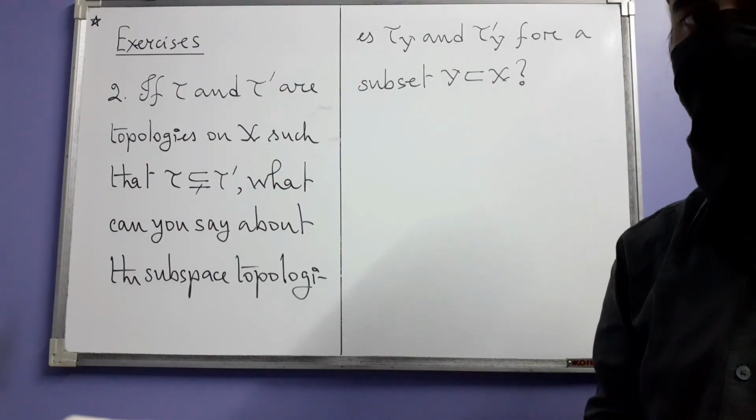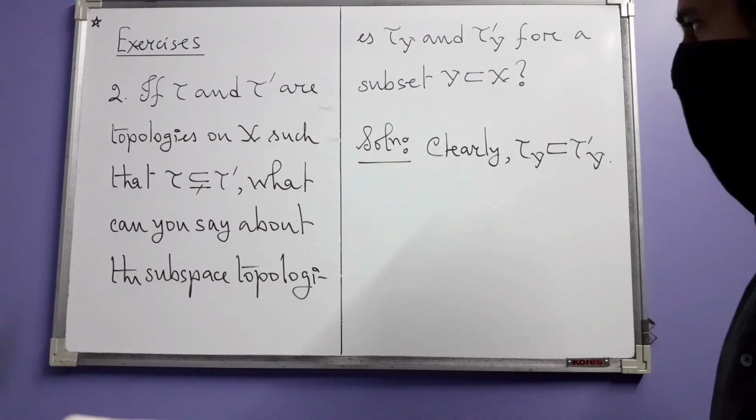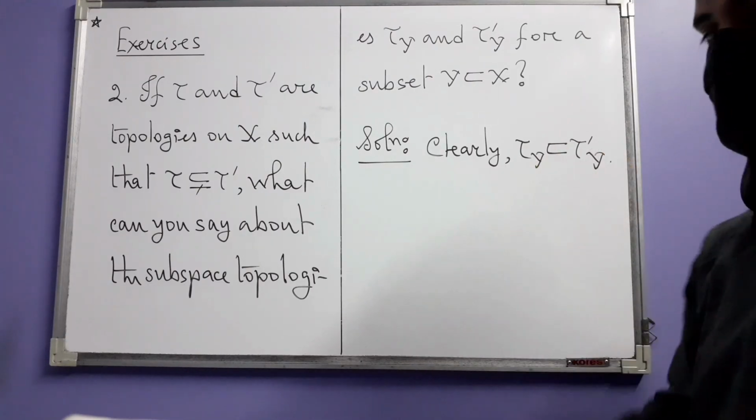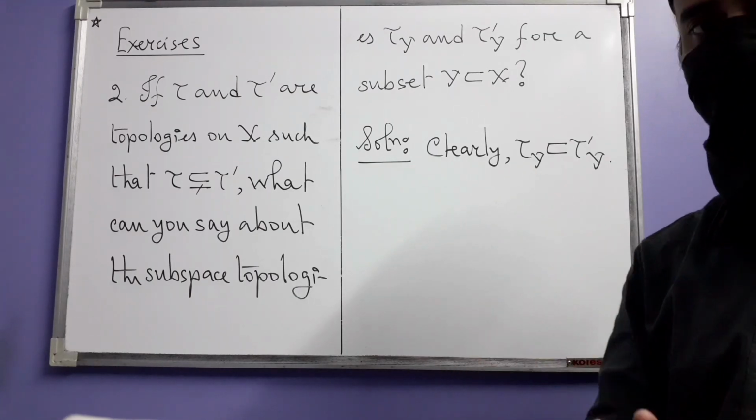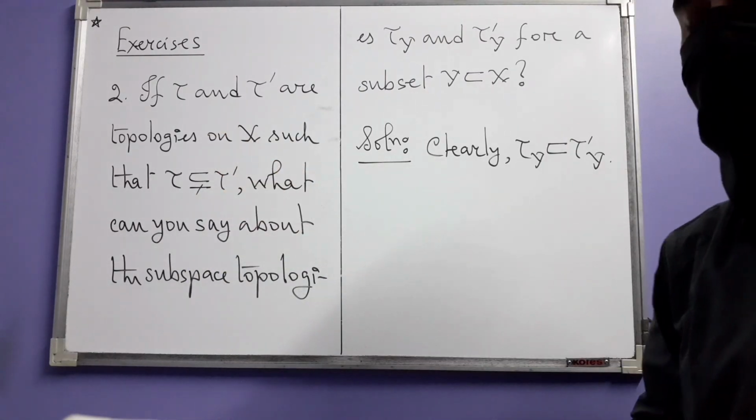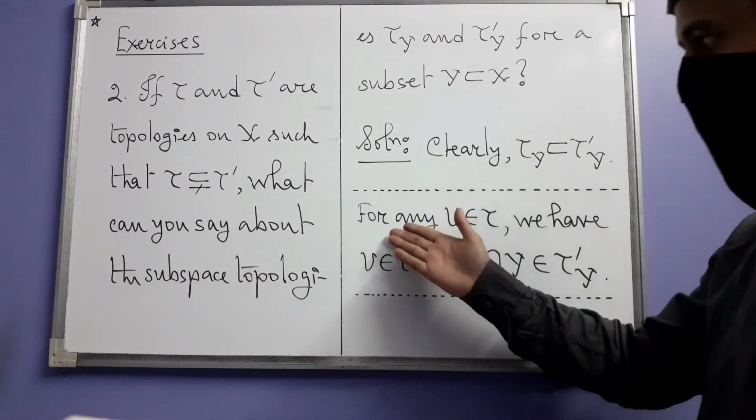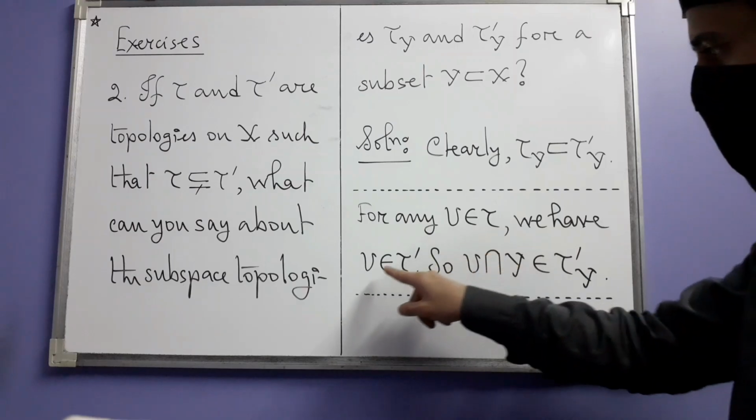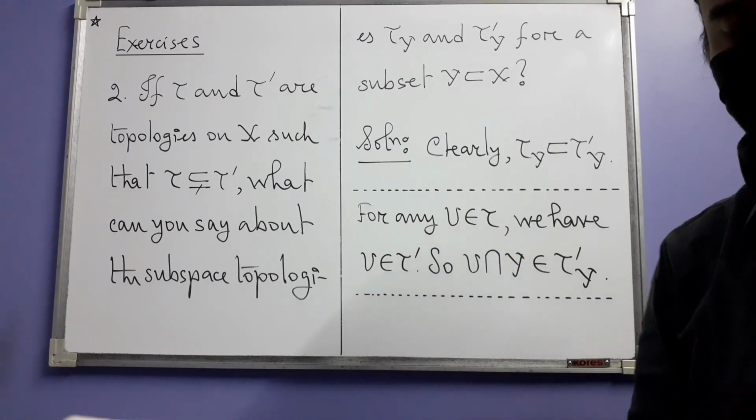If so, exactly how? And the answer is yes, they are comparable, and this is the precise relation. Tau prime Y is finer than tau Y. Actually, there is no need to write anything else here, as far as the first part is concerned, but still I will elaborate exactly why this is true. This is the reason. For any open set U coming from tau, we have U also in tau prime, because tau prime is finer than tau, that's why.